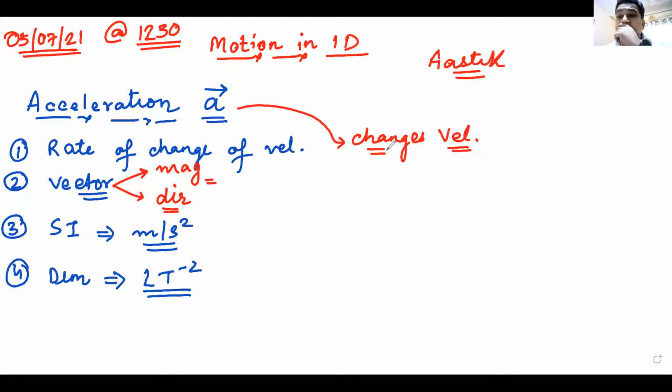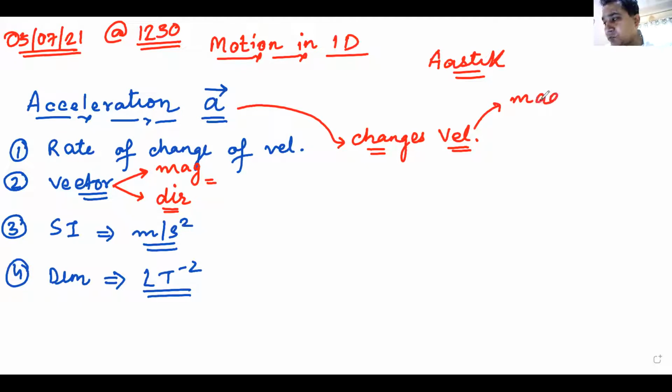Acceleration changes velocity. Great. Now, when you're talking about change in velocity, it is a vector. We discussed this in the last class. So velocity can change. Can change how?